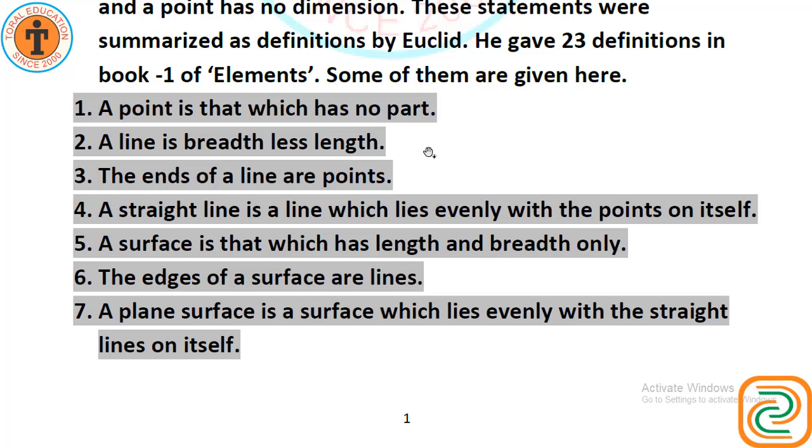If you draw dots, many dots, then join all the dots, this is a line. A straight line is a line which lies evenly with the points on itself. Points mean dots. A surface is that which has length and breadth only, no height at all. The edges of a surface are lines. A plane surface is a surface which lies evenly with the straight lines on itself.